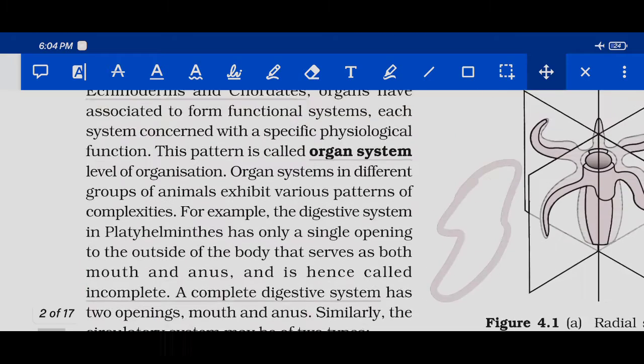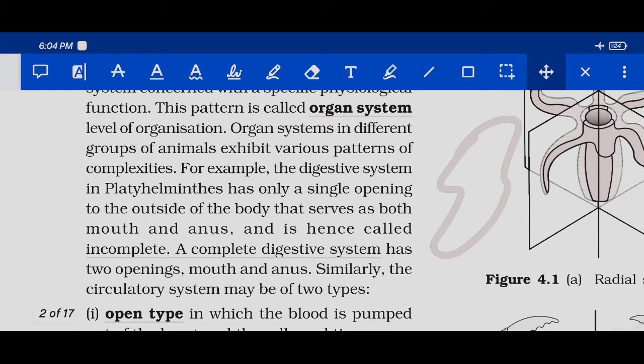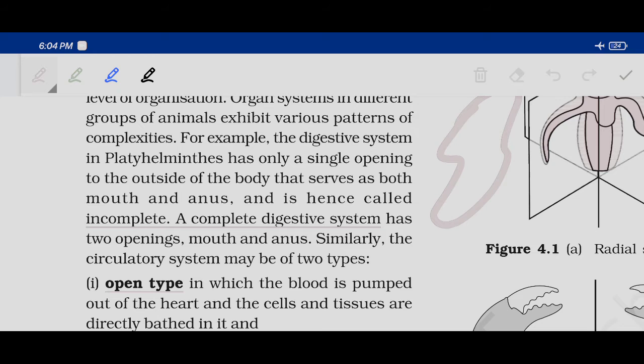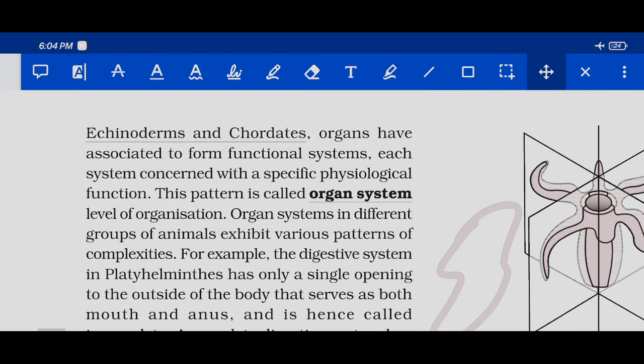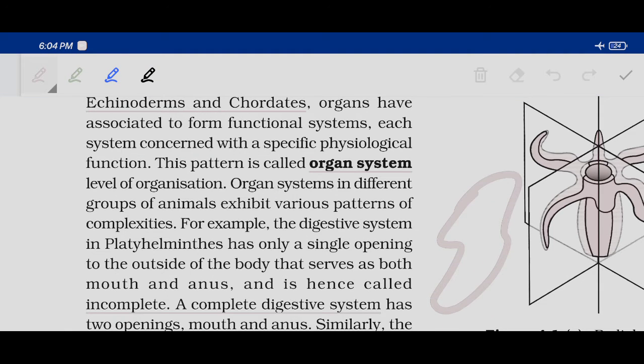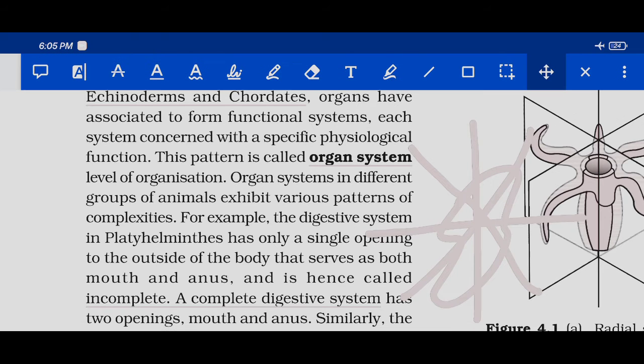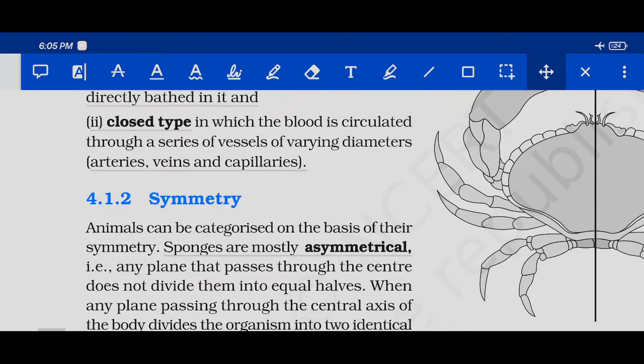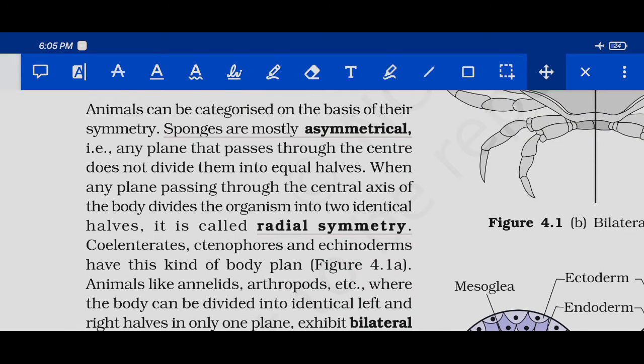Okay, this organism belongs to sponges. Now if I pass a plane, let me say this is a plane, does it divide the organism into two equal halves? No. If I place this as a plane, does this plane divide the organism into two halves? No. None of the planes divide the organism into two equal halves. So this organism is called an asymmetrical organism. Okay, next, when